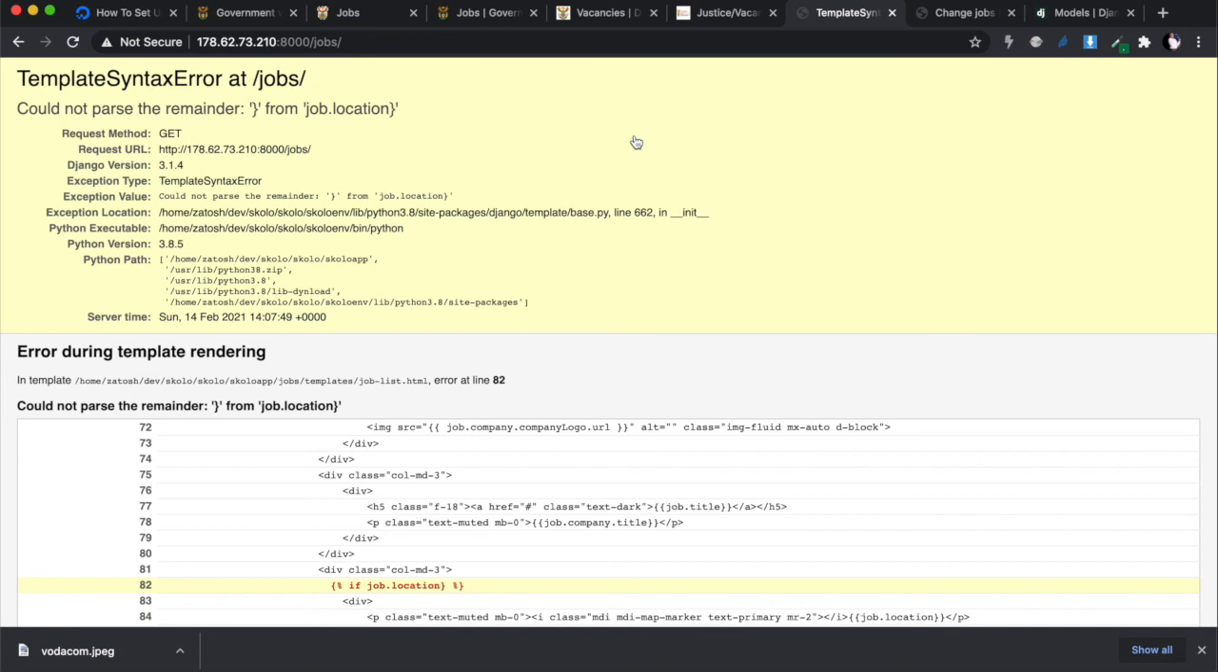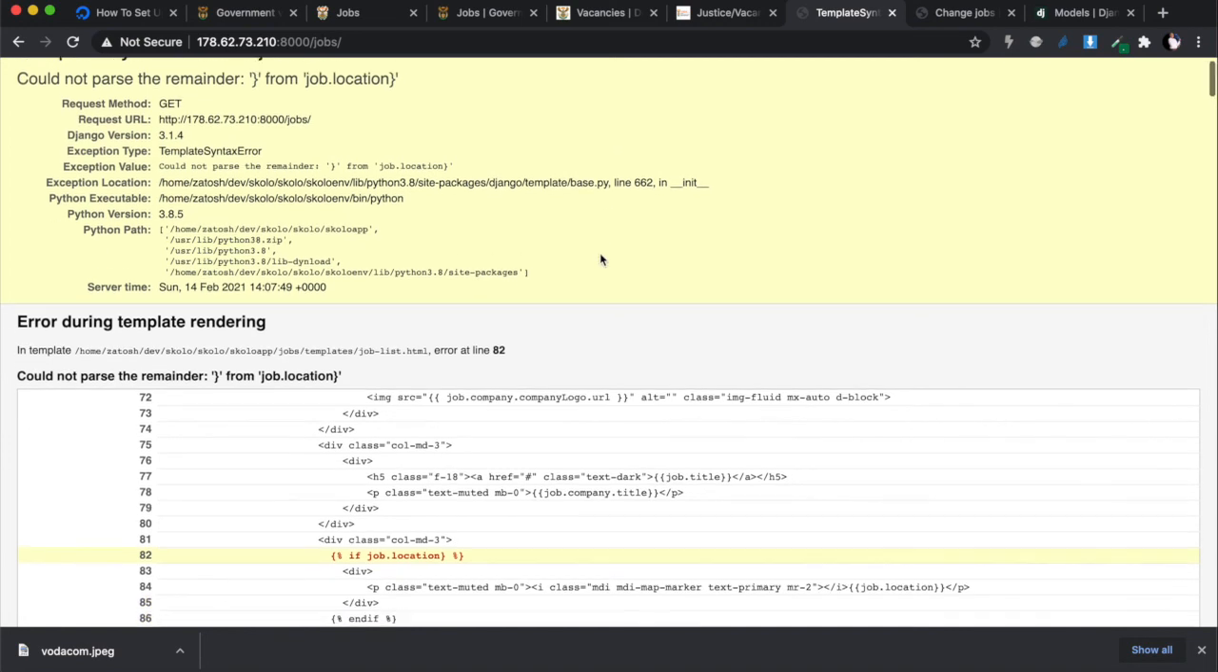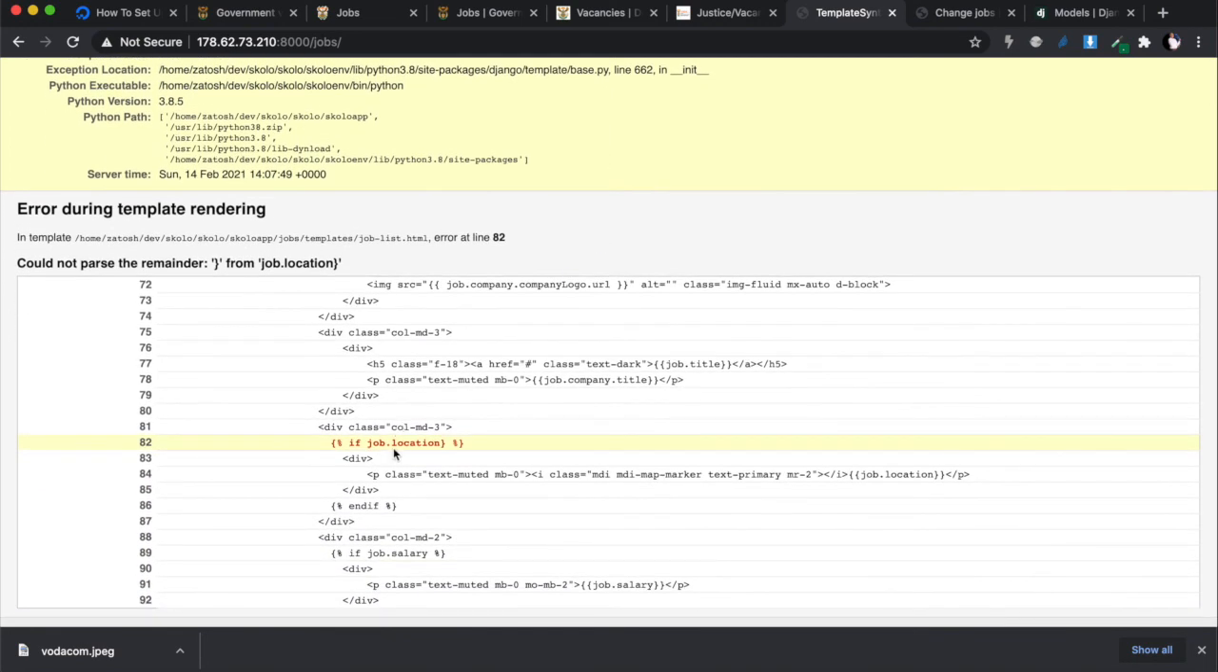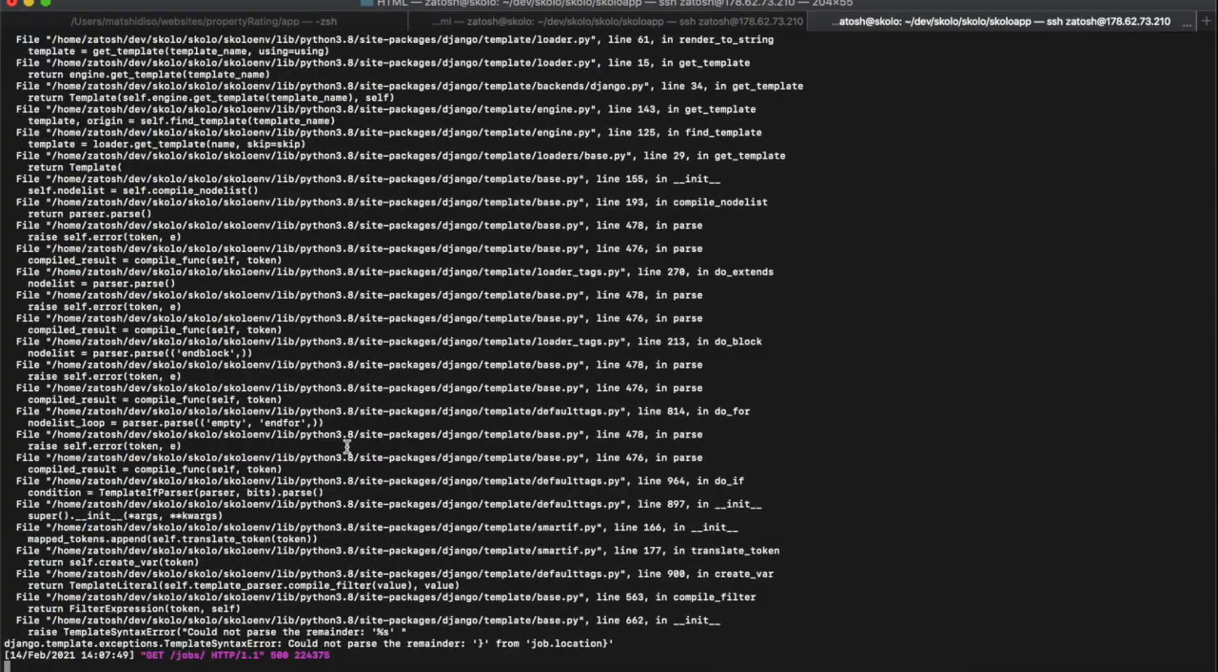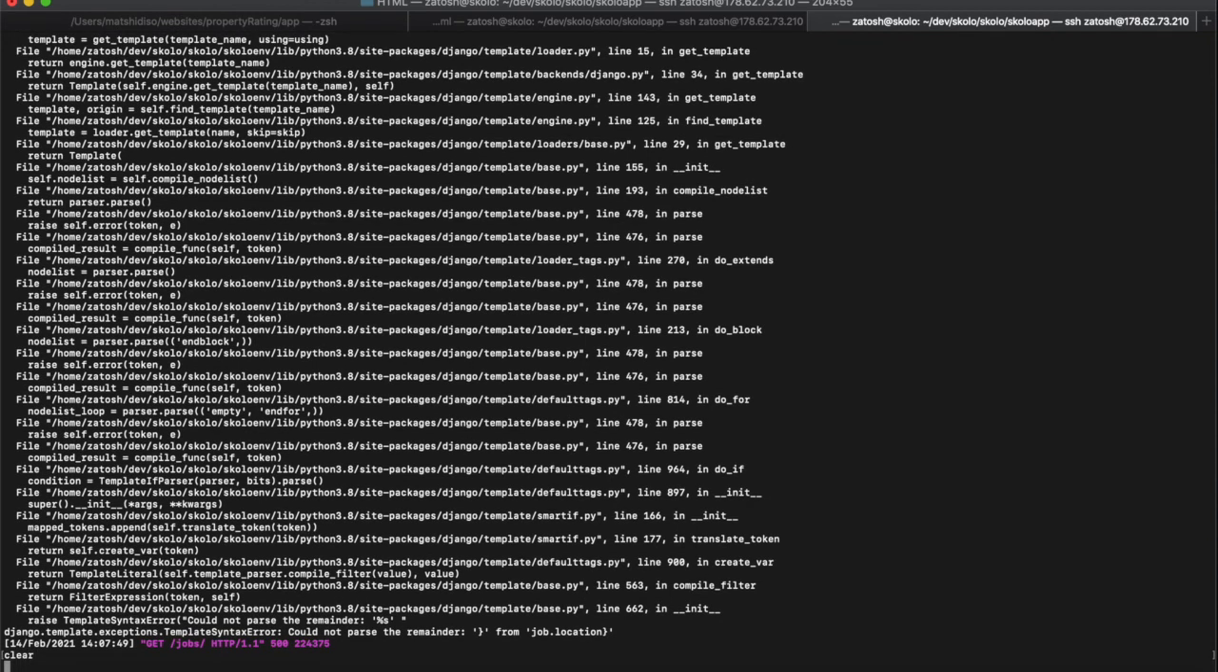All right, could not parse from job.location. Oh yeah, there's an error there, all right? You see that close bracket over there. Okay, so let me find this. Let me just copy this. Yeah, this is normal. You know, you'll find typos and things like that. Let's stop this and let's clear.